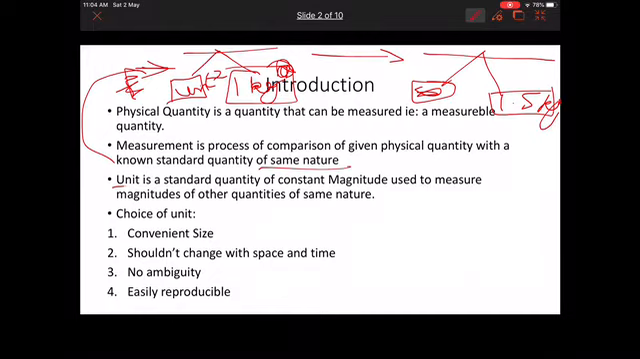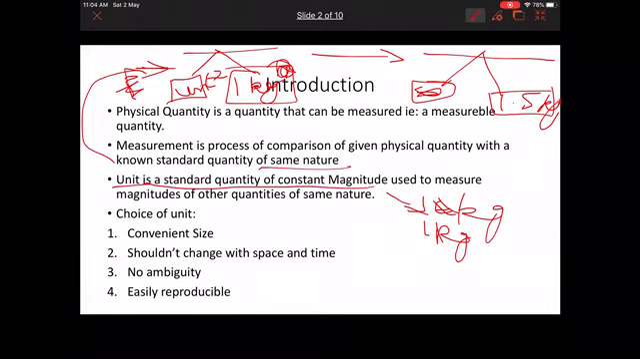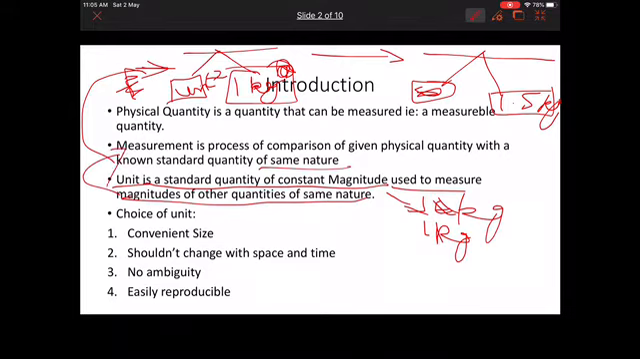Then unit is a standard quantity. For example, kg. Kg means 1 kg and that is universal. That 1 kg will mean 1 kg everywhere. It's a standard quantity of constant magnitude, like I said. It is used to measure magnitudes of other quantities by measurement, means comparison.